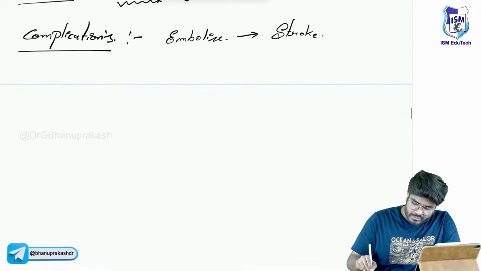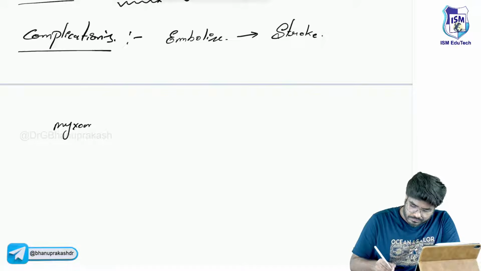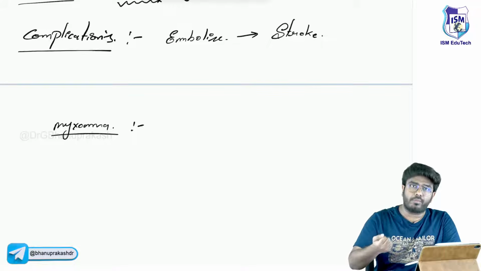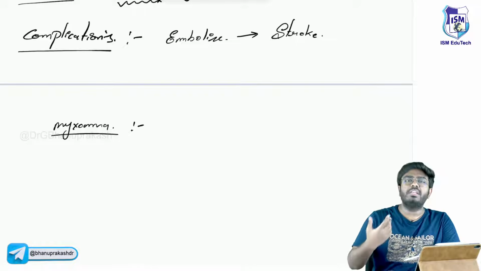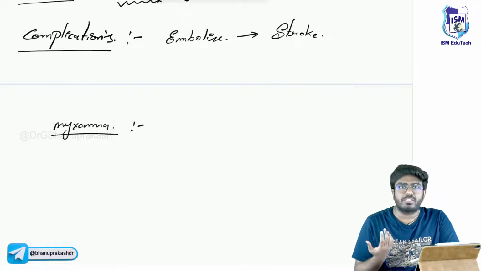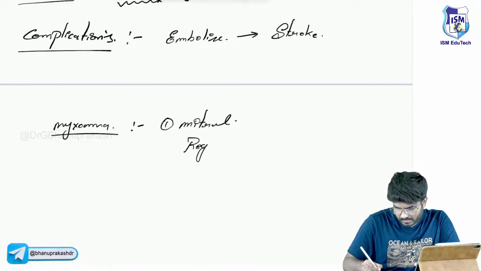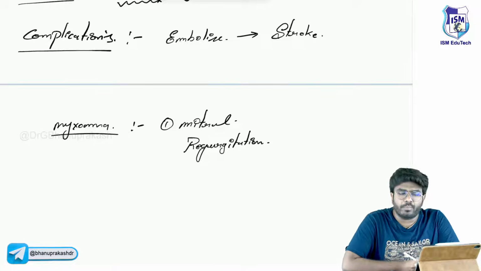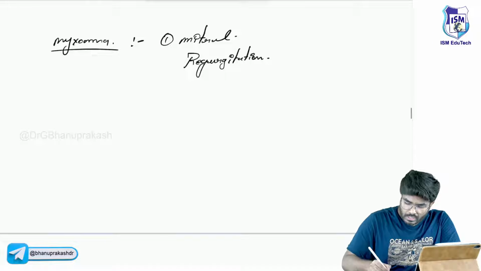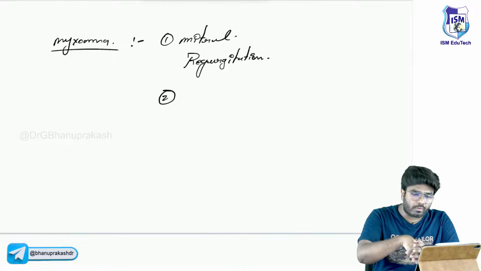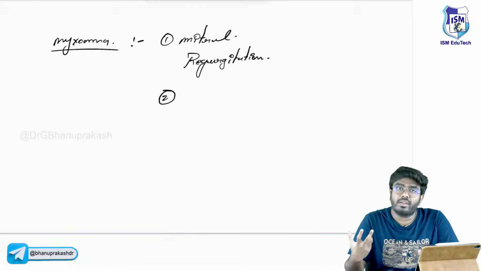Not only that, this myxoma is continuously hitting the mitral valve. So initially valvular damage is going to occur, and there is a possibility of mitral regurgitation due to the damage to the mitral valve. Or, as I have told you, this tumor can go and fit into the valve, the ball-valve phenomenon.